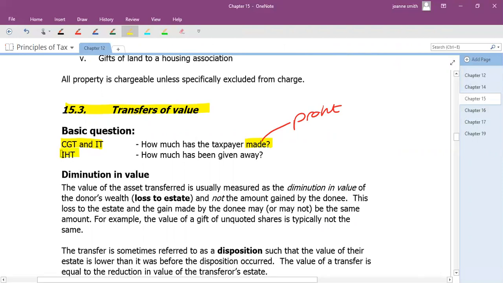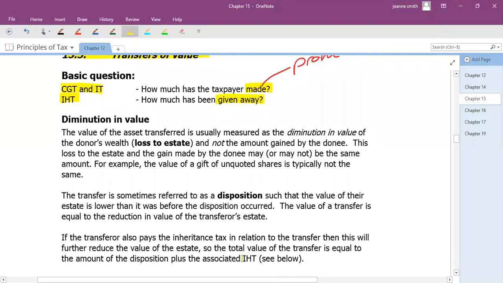When we look at IHT, we do look at it from a slightly different perspective. We don't look at what the person has gained, we look at what's been given away. So what's the fall in our estate? What are our assets worth before and what are they worth now? We've got a more detailed explanation of that, but basically, it's this falling value that we're interested in.